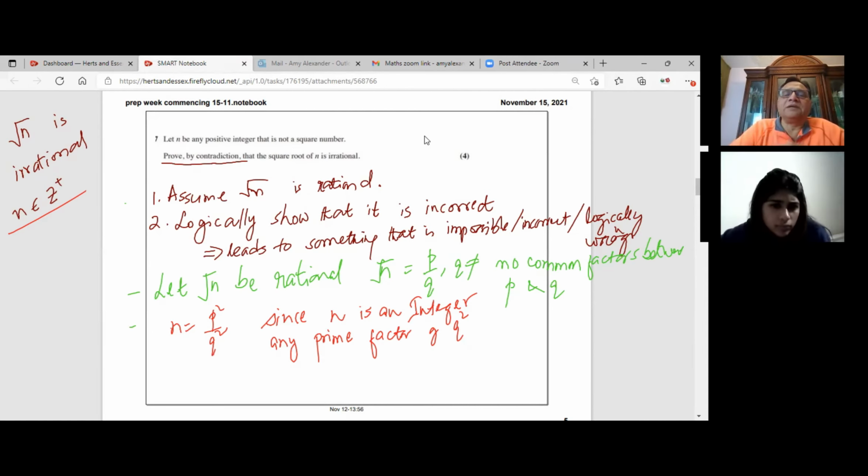Let's say you're dividing 10 by 6, for example. See, if you divide 10 by 6, 6 is like 2 times 3. But 10 does not have 3 as its factor. In that case, 10 divided by 6 will not be an integer. Do you get the idea? Because it doesn't have 3.